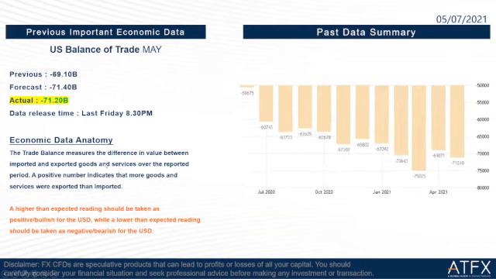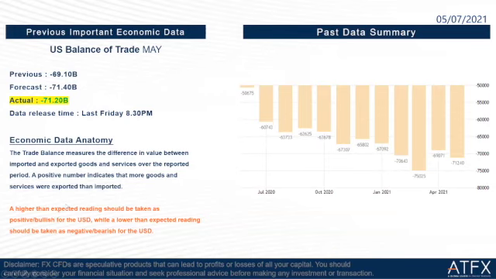The second is the US balance of trade for May. The previous is negative 69.1 billion. The forecast is negative 71.4 billion. The actual is negative 71.2 billion, which is slightly higher than the forecast. A higher than expected reading should be taken as positive or bullish for the US dollar.